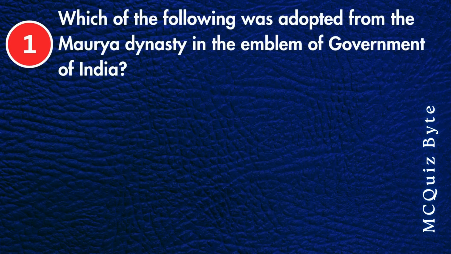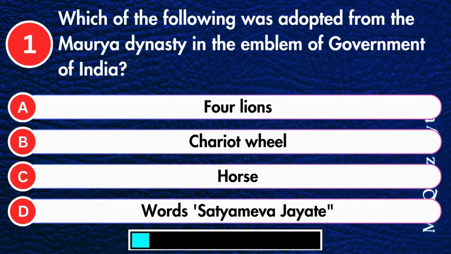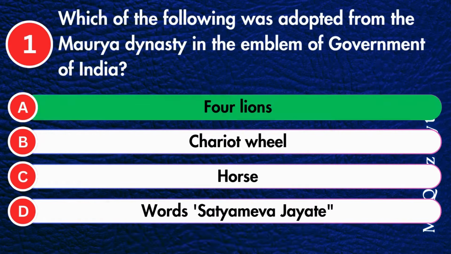Which of the following was adopted from the Maurya Dynasty in the emblem of Government of India? 4 lions, chariot wheel, horse, or words Satyamev Jayate? Correct answer is 4 lions.